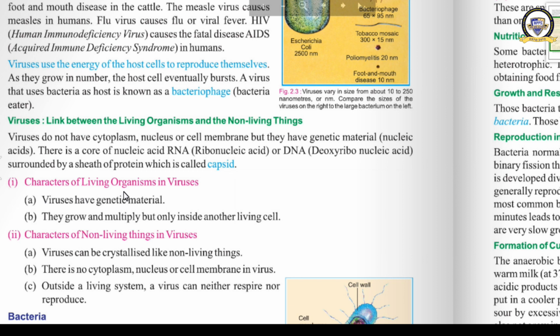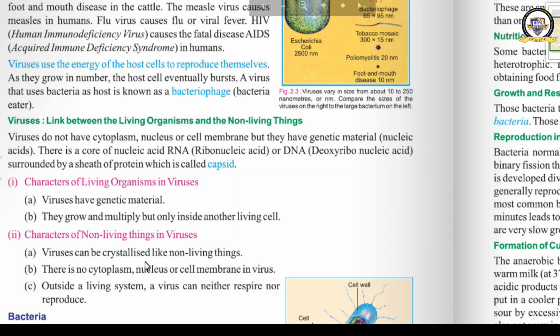Characters of living organisms in viruses. Viruses have genetic material. They grow and multiply but only inside another living cell. Then, characters of non-living things in viruses. Viruses can be crystallized like non-living things. There is no cytoplasm, no nucleus or no cell membrane in virus. Outside a living system, a virus can neither respire nor reproduce. So all these things you have to keep in your mind.